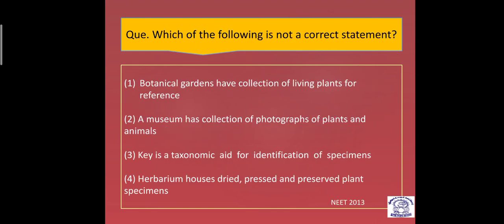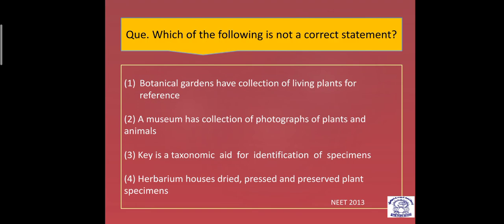Next question: which of the following is not a correct statement? Dear students, we have to identify the incorrect statement. So let's talk about each and every statement. First statement: botanical gardens have a collection of living plants for reference. Yes, it is absolutely correct. Why? Yes, they have a collection of living plants. Second, a museum has a collection of photographs of plants and animals.